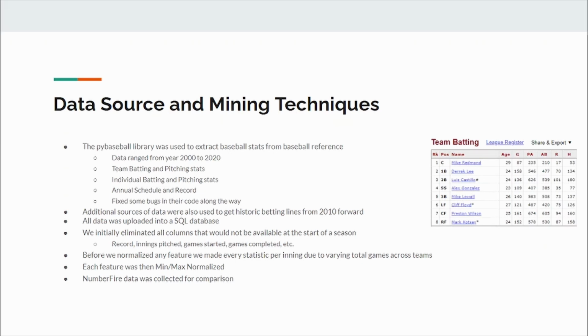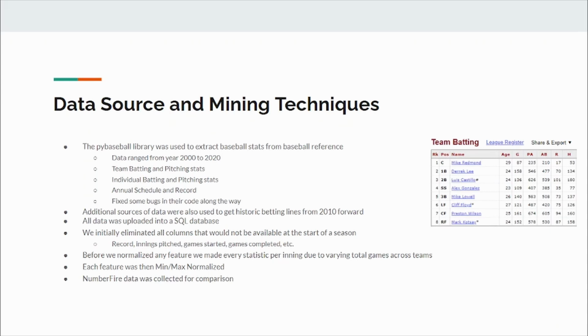Before any normalization or modeling began, we removed all columns with future values that would not be present at the beginning of a season. This included things like the win and loss record, innings pitched, games started, games completed, etc., since our model would not be able to compare a team with a full 162 game schedule to one who had not even played yet.